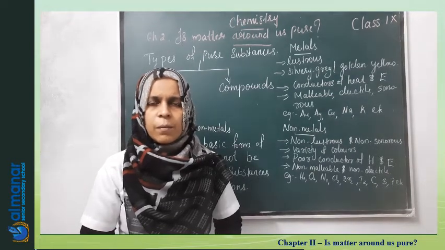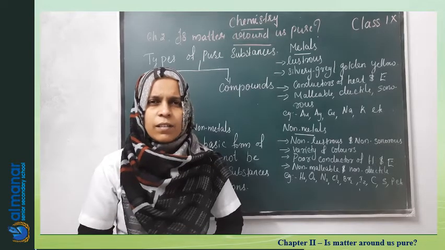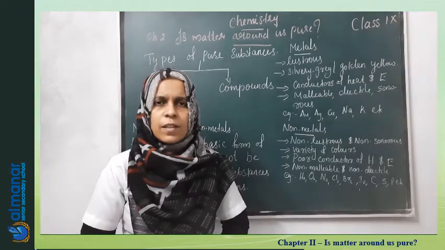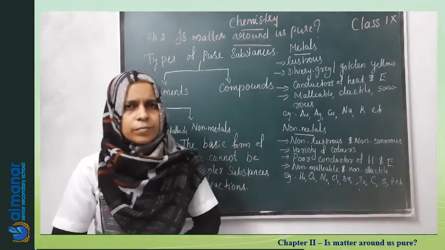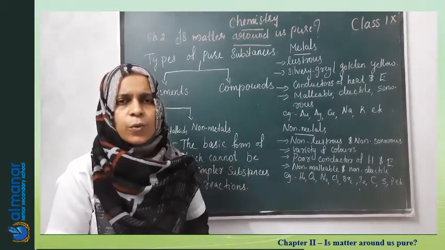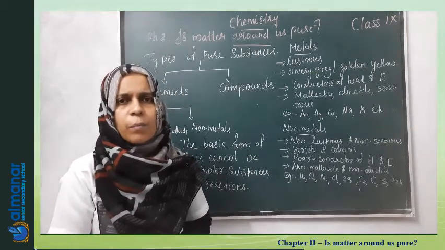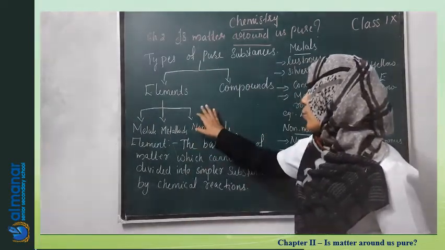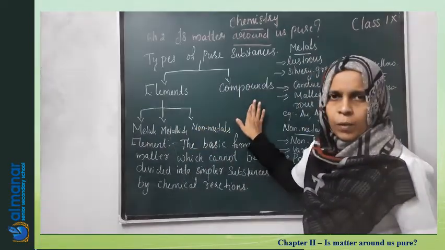We have seen examples like salt, isn't it? Sugar, all these are pure substances. So let us classify pure substances again into two types, elements and compounds.